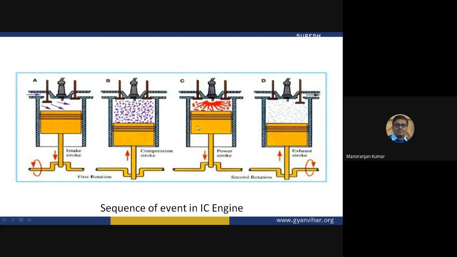So there is the power stroke. In the power stroke, what happens? The heat pressure forces this piston to move downward. So in the power stroke, the piston again moves downward. And again in this power stroke, both the inlet valve and the exhaust valve remain closed.